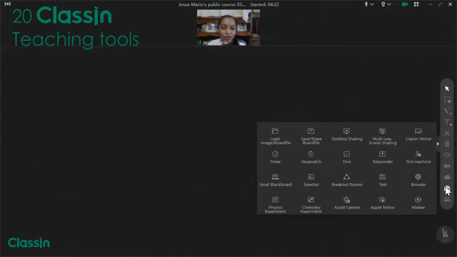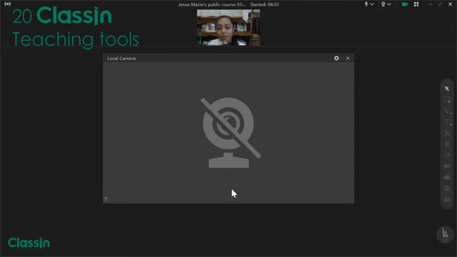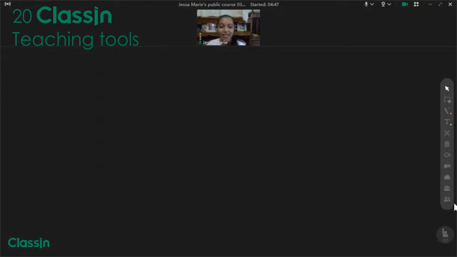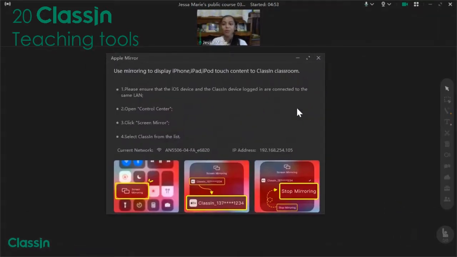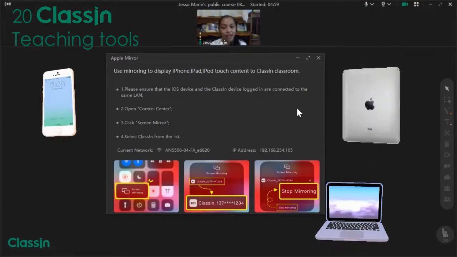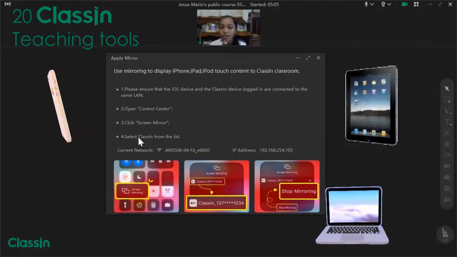So let's proceed to the assist camera, wherein we can choose local camera or web camera. The local camera supports displaying audio and video from a local camera device, while for the web camera, you enter the name and URL of the web camera to play its audio and video. So next is Apple Mirror. Apple Mirror uses mirroring to display iPhone, iPad, and iPod Touch content in the Classin classroom. All we have to do is follow these procedures in order to use this.